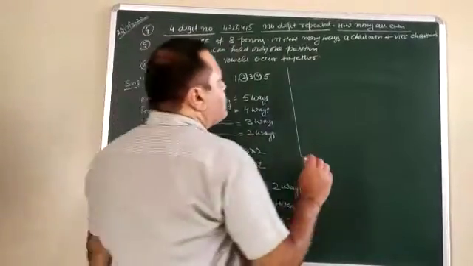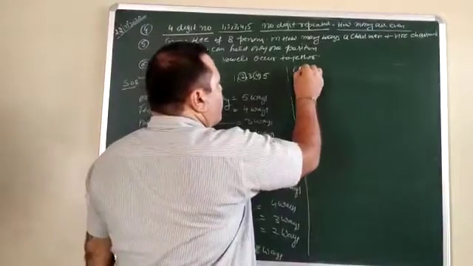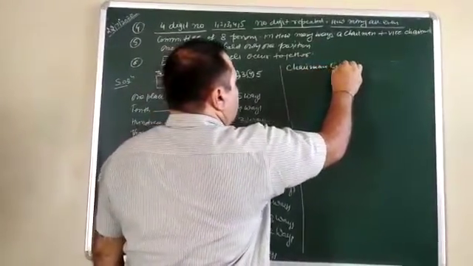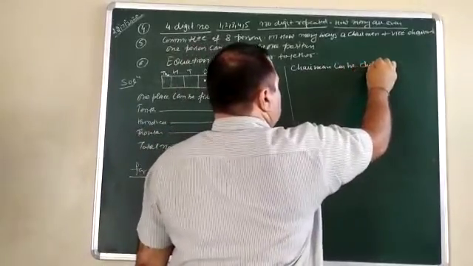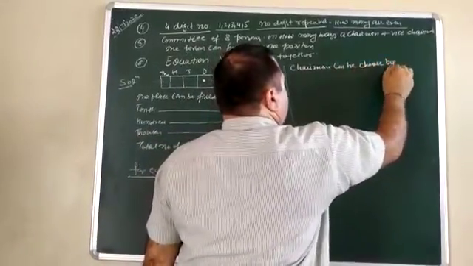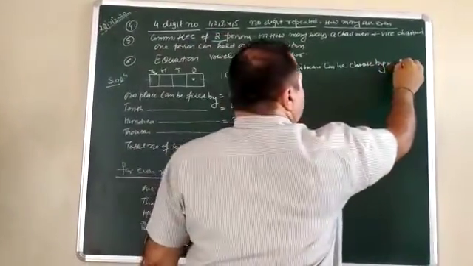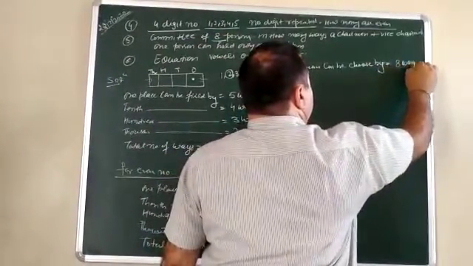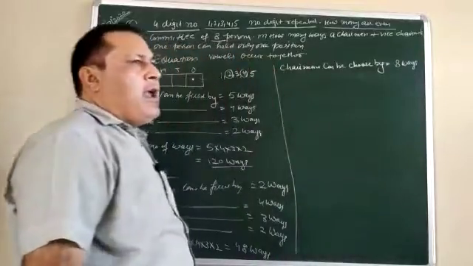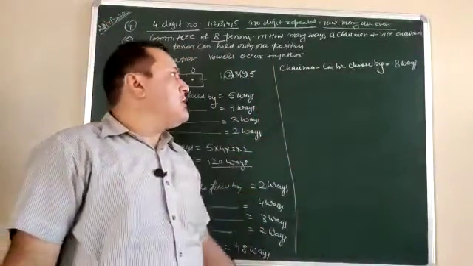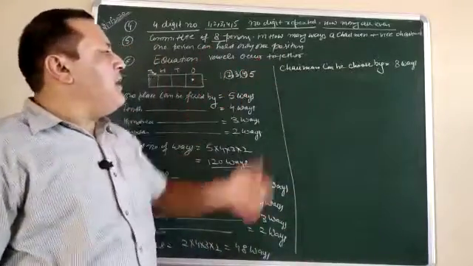It is a simple question. So first, the chairman can be chosen by, total persons in the committee, 8. So the chairman can be chosen in 8 ways, because out of 8 any one person can hold the post of chairman.